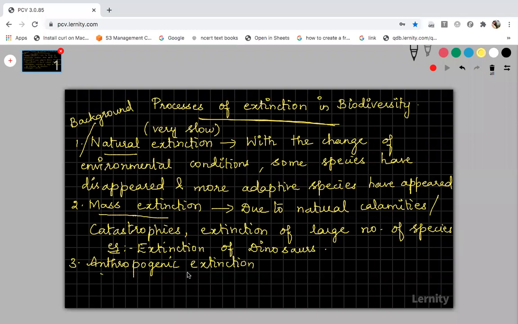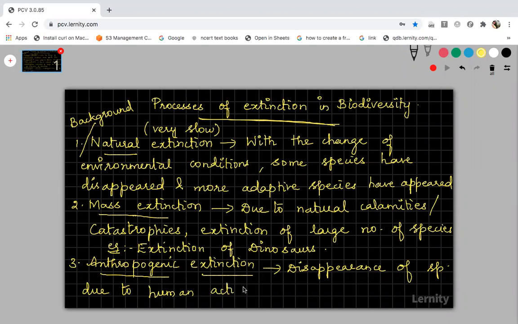And the last one is anthropogenic extinction. This type of extinction occurs because of the activities of humans. Due to human activities, this type of extinction will occur, this disappearance of species or extinction of species. As it is anthropogenic, you can say it is due to human activities. So this extinction is completely a man-made extinction.